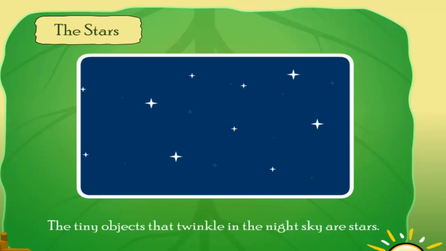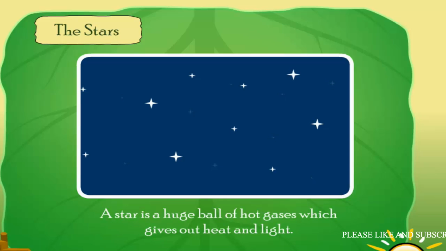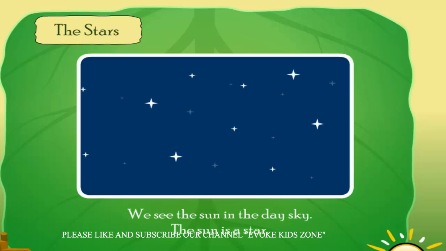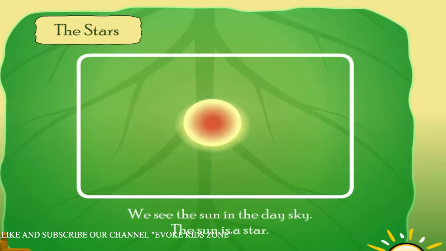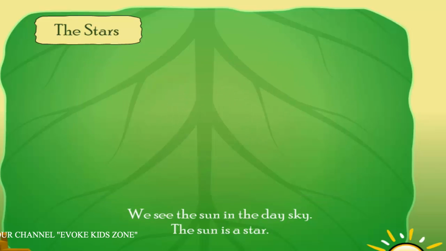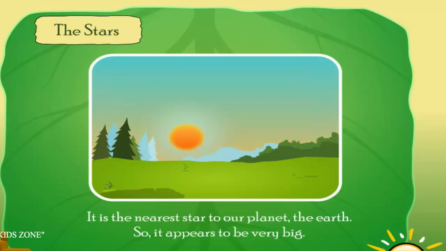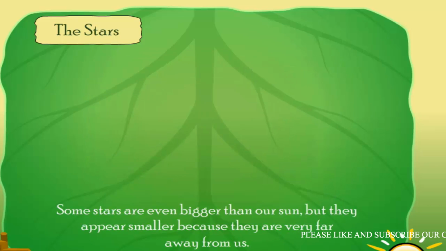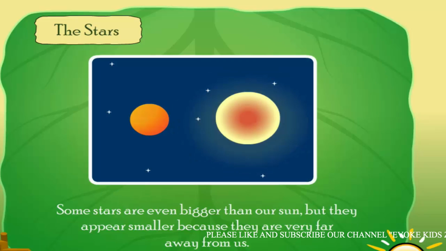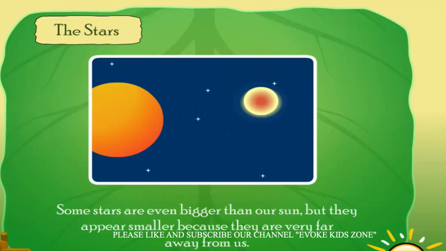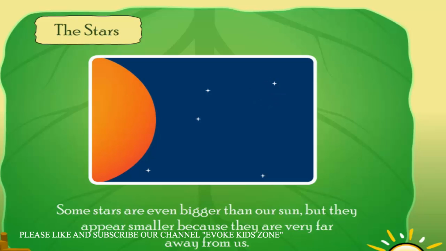The tiny objects that twinkle in the night sky are stars. A star is a huge ball of hot gases which gives out heat and light. We see the sun in the day sky. The sun is a star. It is the nearest star to our planet, the Earth. So, it appears to be very big. Some stars are even bigger than our sun, but they appear smaller because they are very far away from us.